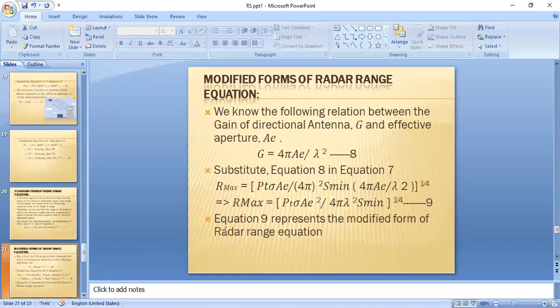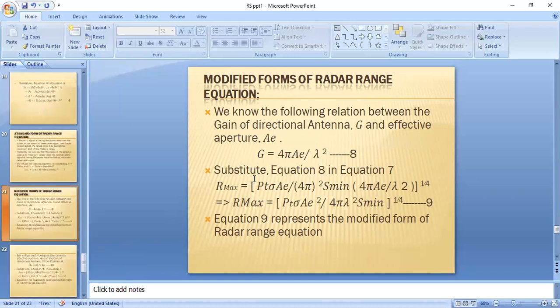And next is the modified form of the radar range equation. We can also modify the radar range equation, since we know the following relation between the gain of the directional antenna and the effective aperture. That is, G is equal to 4 pi AE by lambda square.